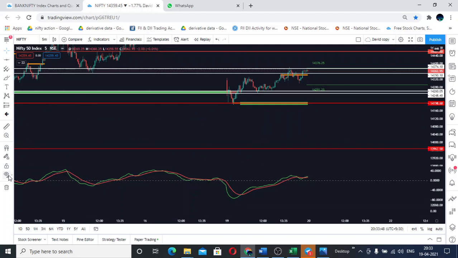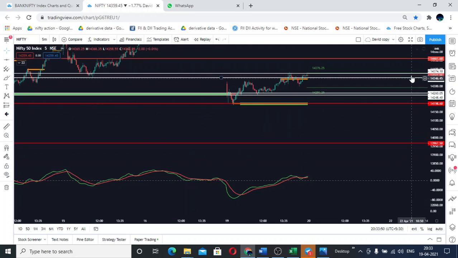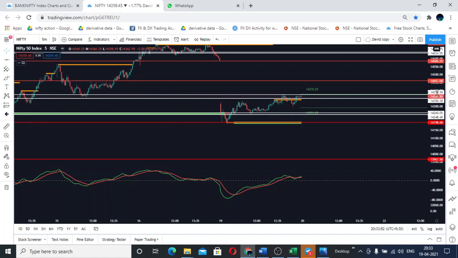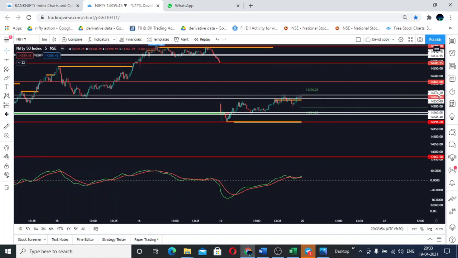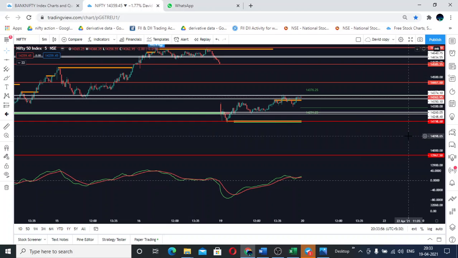So if anybody wants to make a note of the levels in Nifty, they may pause the video and make a note of the levels.